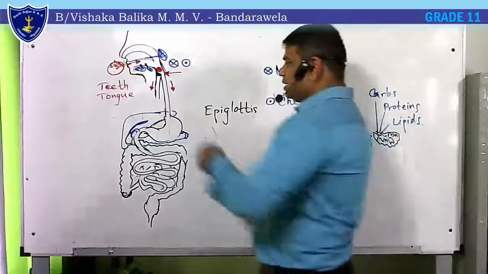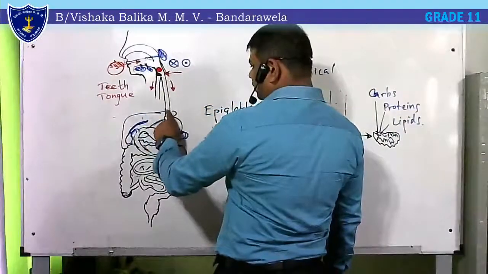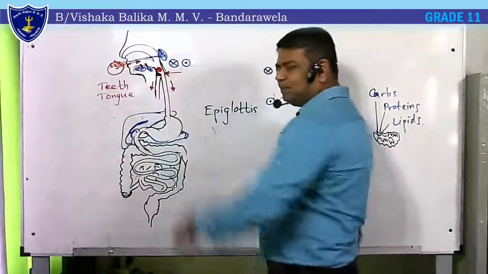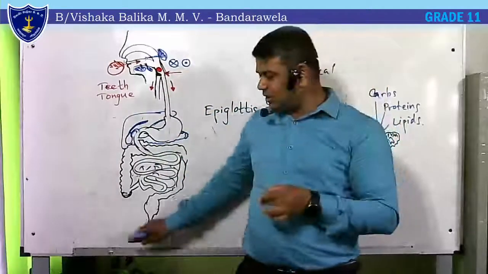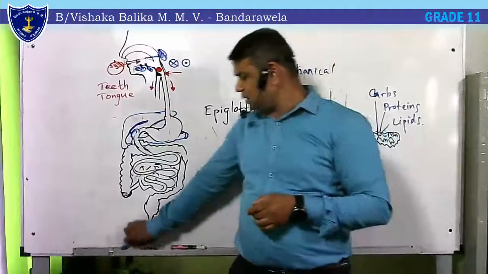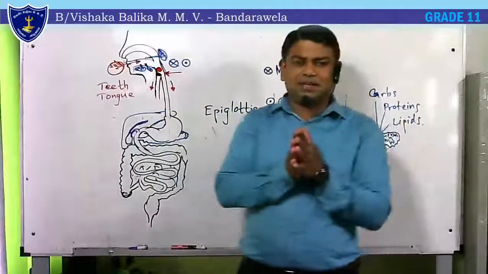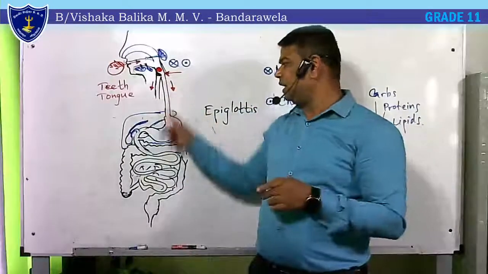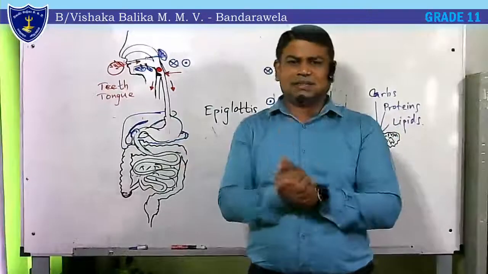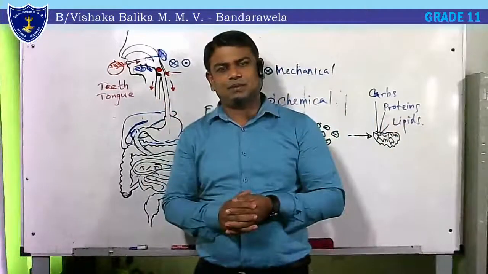Then food travels through this tube. This is the esophagus. Through the esophagus it travels. The movement of the esophagus and the food tract, I mean the small intestine, that bowel movement is a particular one. They are covered by muscles. Therefore there is a muscular movement.